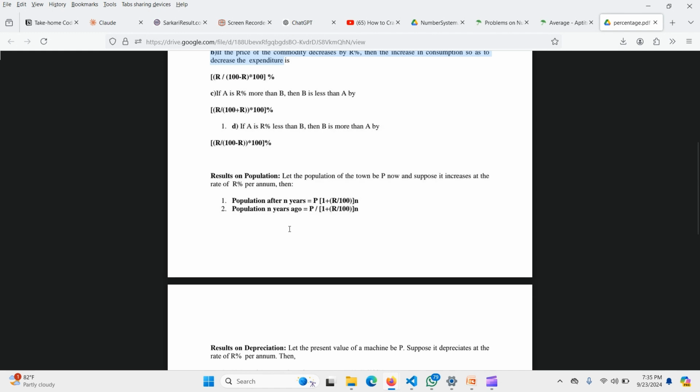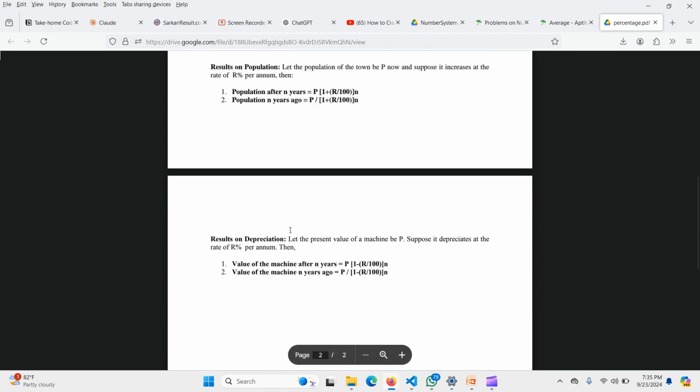You have to learn also the results on population, which is one of the most asked questions in aptitude levels. Next, you can see the problems on depreciation. Depreciation problems of machines are highly asked.